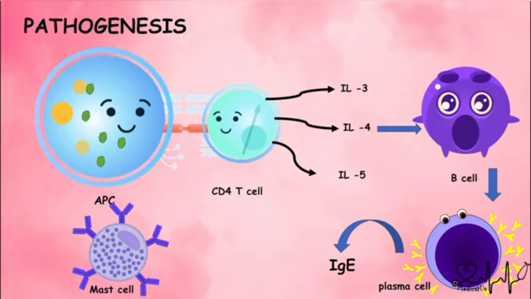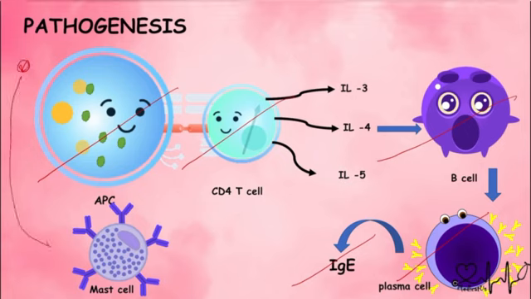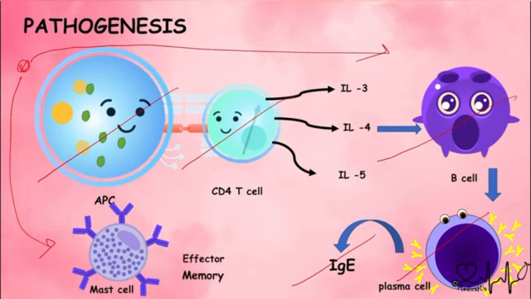This was when the allergen was coming for the first time, but if the allergen is coming for the second time, then this all will not occur. The allergen will directly go to the mast cell. But if the allergen is coming for the first time in our body, all these steps will occur. And this mast cell will be differentiated into effector and memory. Effector will act on the spot, but memory cells are for the second exposure. Now this will degranulate,